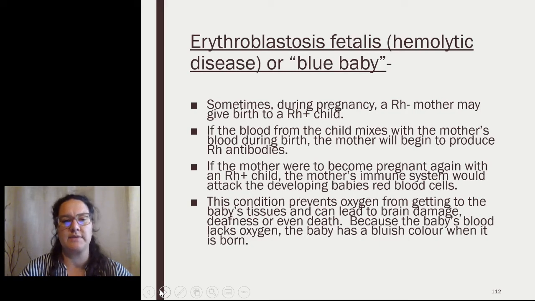If the blood from the child mixes with the mother's blood during birth, that mother will begin to produce Rh antibodies, and this would be the first time her body would produce antibodies. If the mother was to become pregnant again with an Rh positive child, the mother's immune system would attack the developing baby's red blood cells, which prevents oxygen from getting to the baby's tissue and can lead to brain damage and or being born with a lack of oxygen.